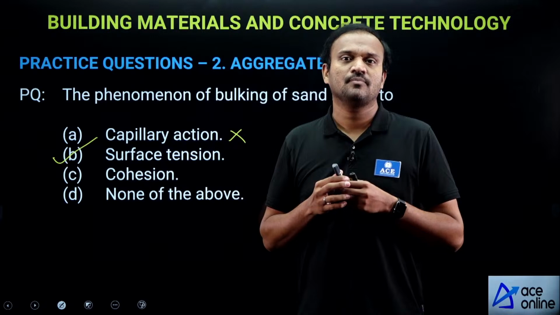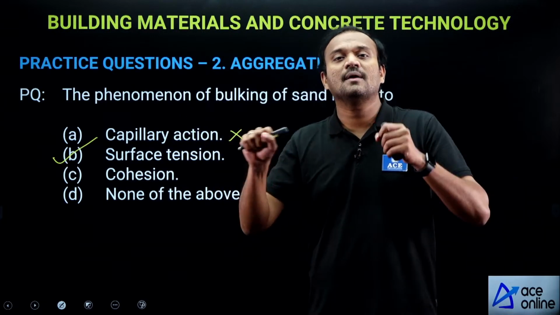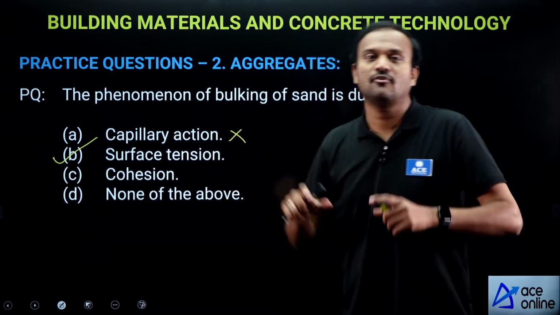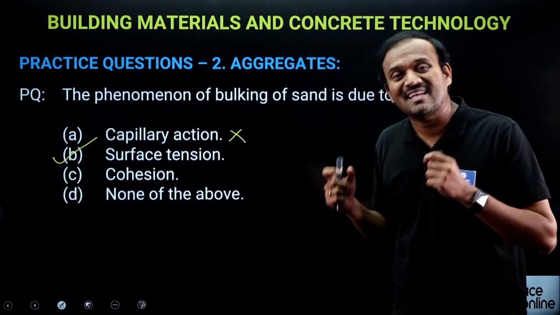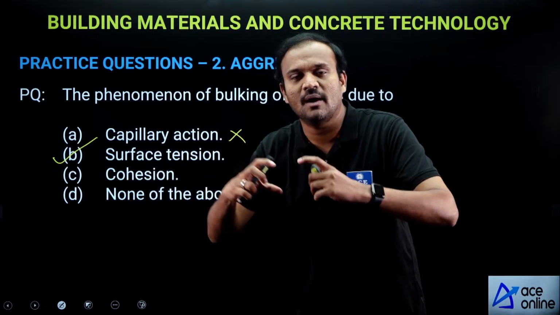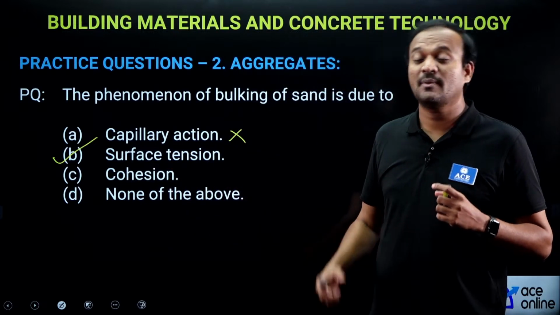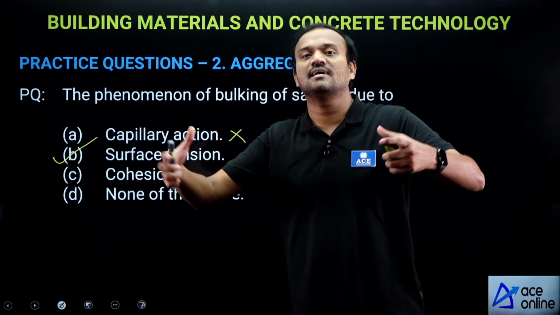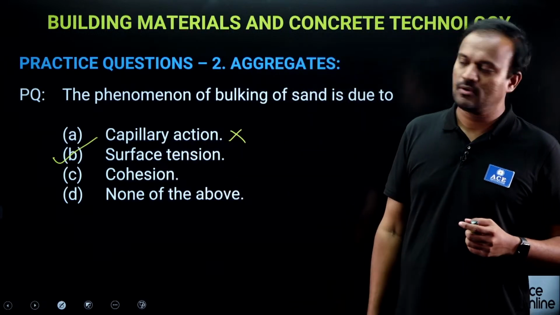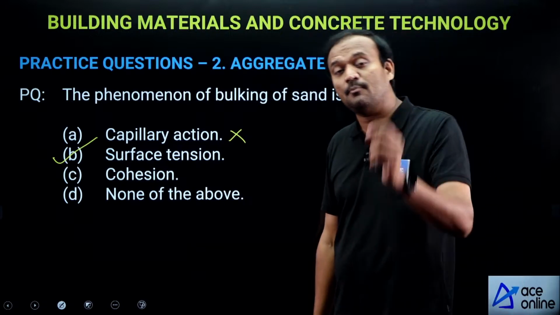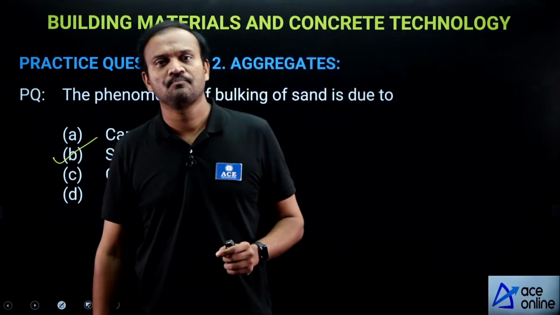Surface tension will hold all the particles in suspended form. The surface tension will not allow the aggregate particles to come closer. Because of that, there is an apparent increase in volume, and that is called bulking. From an exam point of view, it's a very important concept.